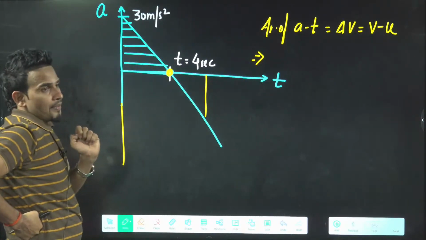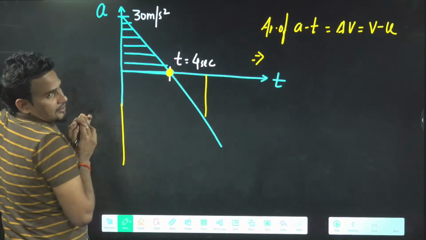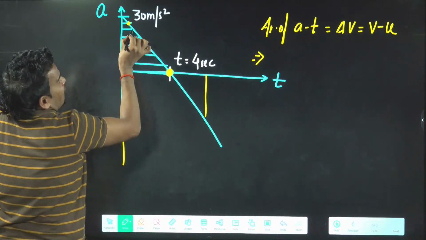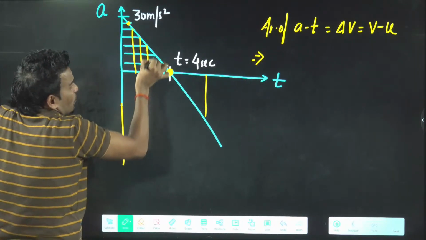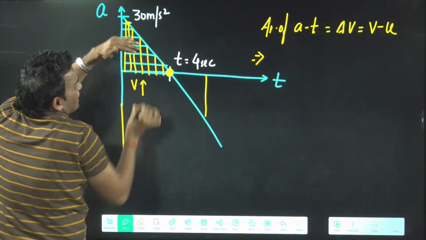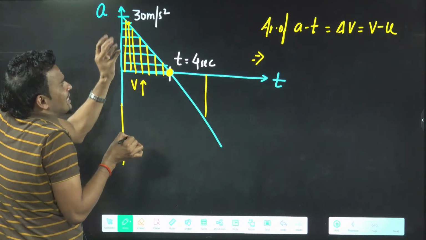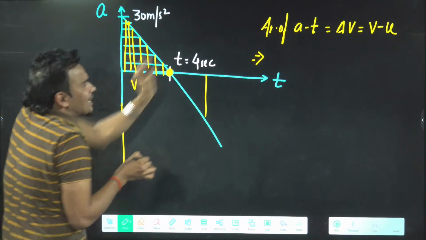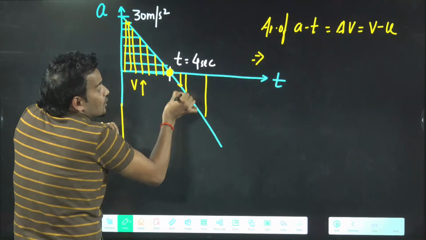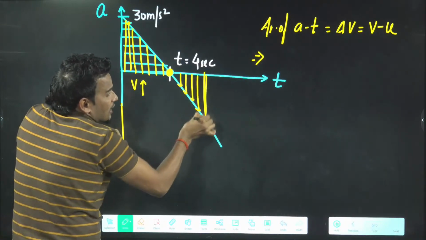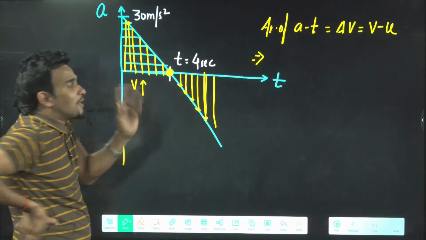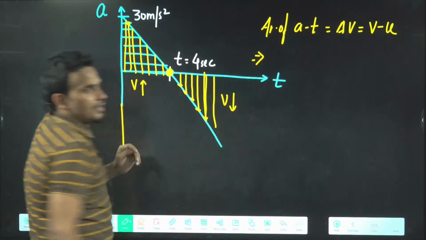Or second way: till 4 seconds, body has positive acceleration. Everywhere you are having positive acceleration. Positive acceleration means velocity is increasing. So velocity is increasing, increasing, increasing, because your acceleration is positive. But after 4 seconds, acceleration became negative, which means velocity will now decrease.